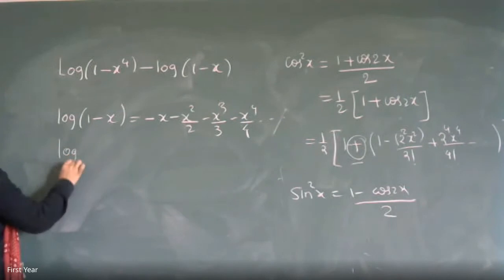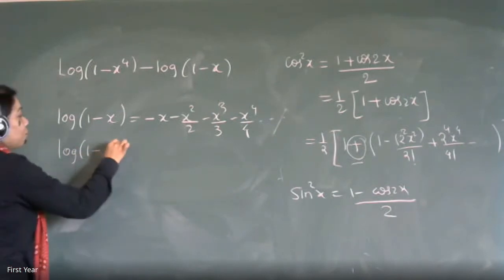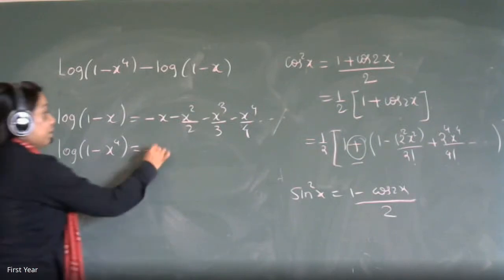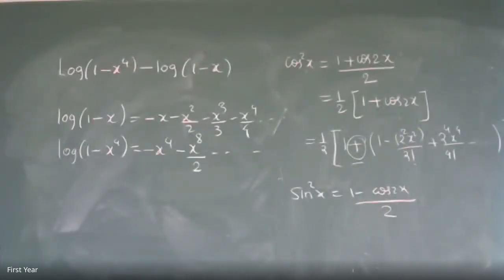So what will be the formula for log of 1 minus x raised to 4? In place of x, you have to put x raised to 4. So what will it be? Minus x raised to 4 minus x raised to power 8 divided by 2 minus x raised to power. Yes, correct. Mohit, you are absolutely right. Now you just substitute in the question.